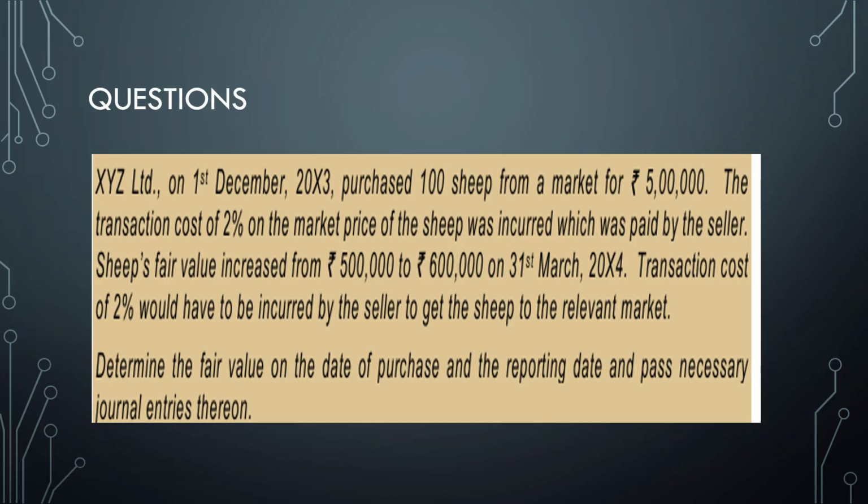So hope you got the question. This is the question. Let's quickly see. Sheep is a biological asset. I would recommend you to write this: Sheep is a biological asset as defined under Ind AS 41, so Ind AS 41 Agriculture will apply. If you write this, it will give the impression to the examiner that the candidate has understood the provisions and is solving it rather than merely reproducing it. These are the ways to create an impression in the examiner's mind.